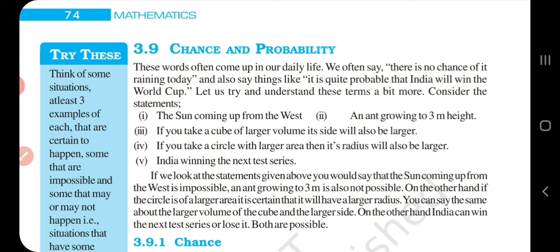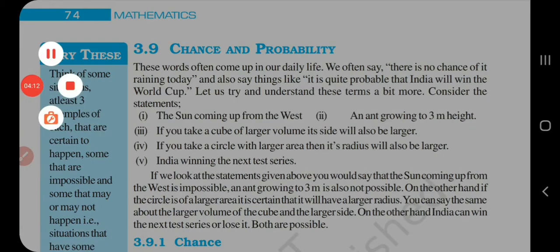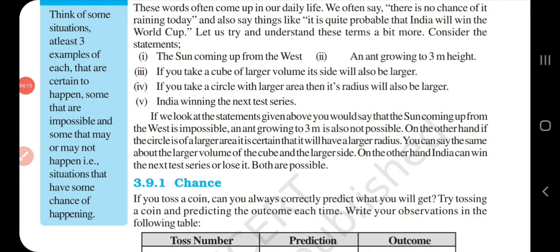In our daily life, when we are not sure of the happening of an event, we use the word chance or probably. Probably today will be a hot day. Probably India may win the cricket match. Probably chances of his getting distinction are bright. And for the sun coming up from the west, or growing to 3-meter height, there are so many chances that it happens or does not happen.